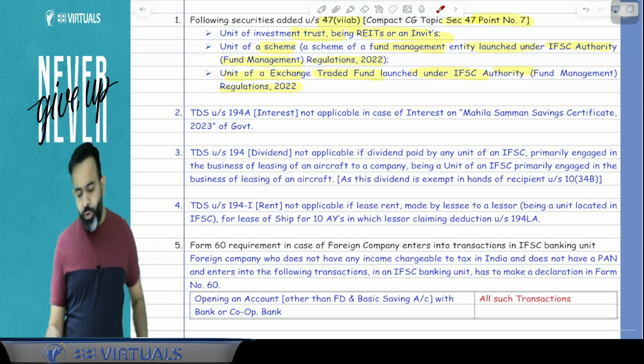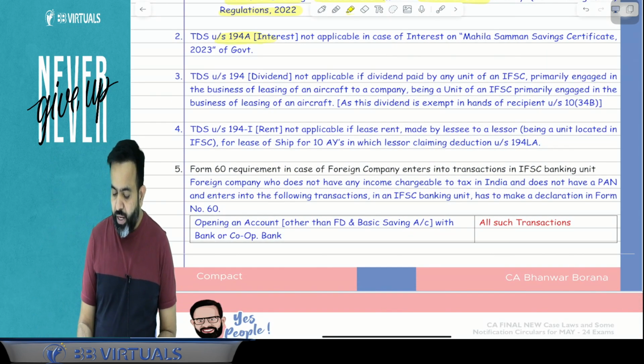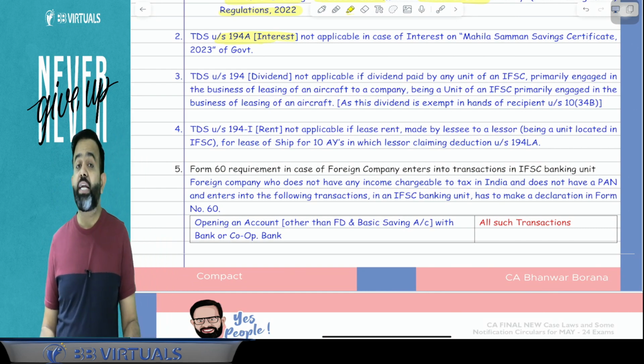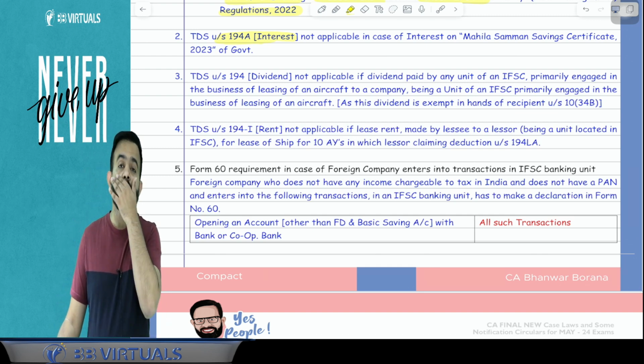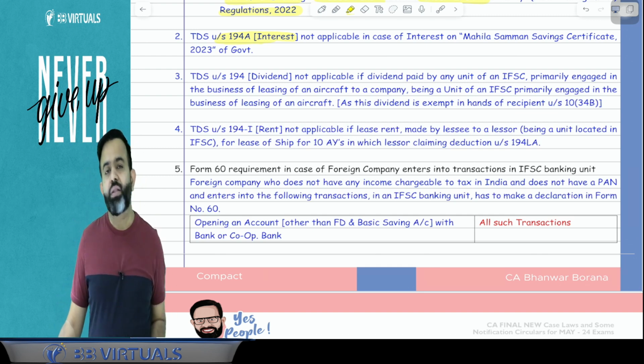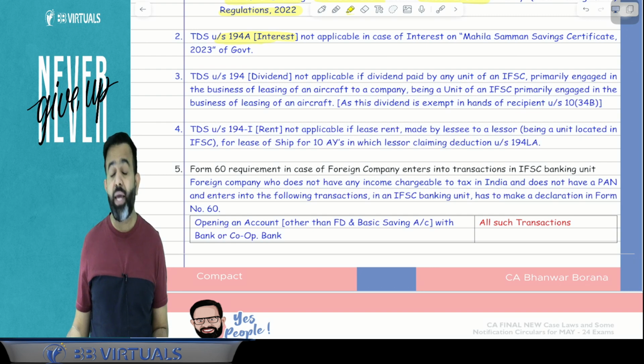Okay, one more amendment. You know that there is a section 194A. 194A is related to interest. On interest, TDS is required to be deducted. If any interest is paid to any resident person, and the interest is more than 40,000 by the bank, then the bank or cooperative bank or post office is required to deduct the TDS at the rate of 10%.